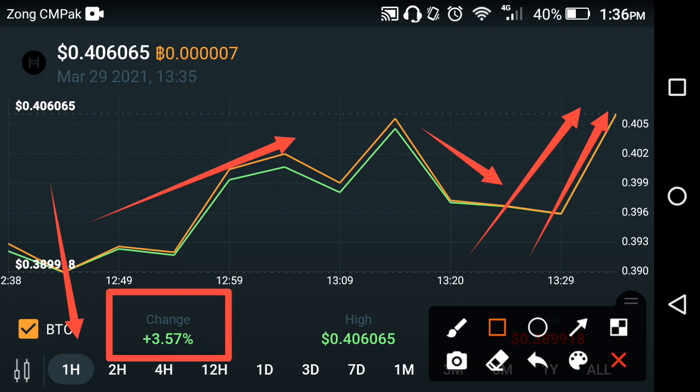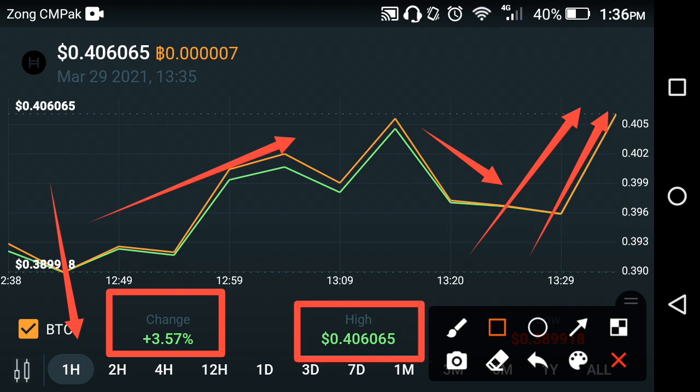A positive 3.57% change occurred in Hedera Hashgraph in the last 1 hour, and the high price of Hedera Hashgraph in the last 1 hour is $0.409665.